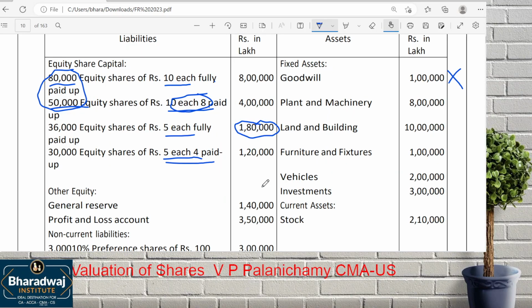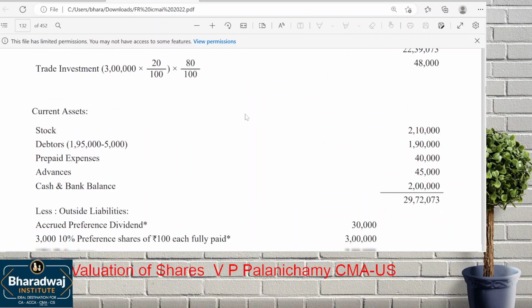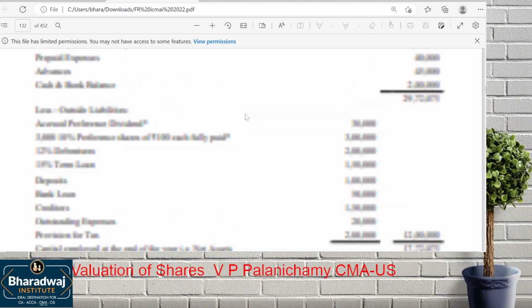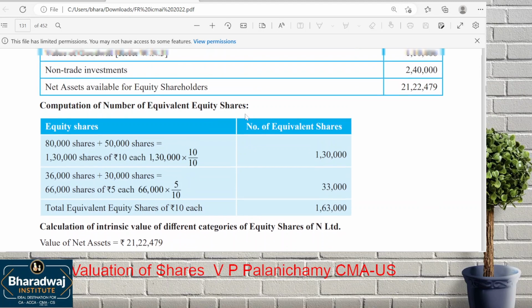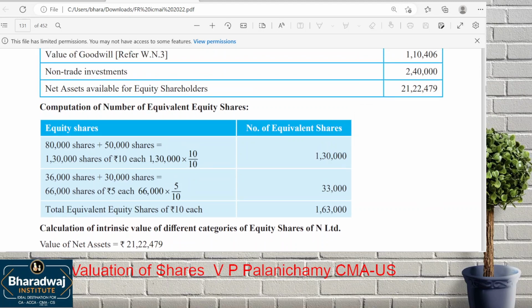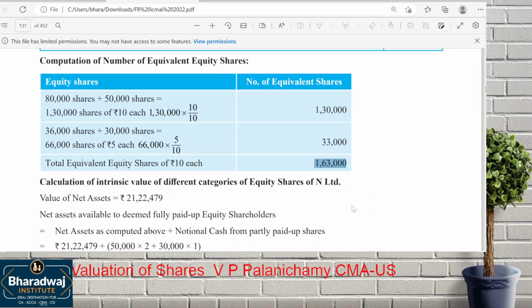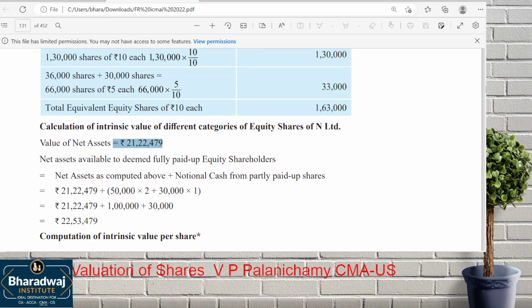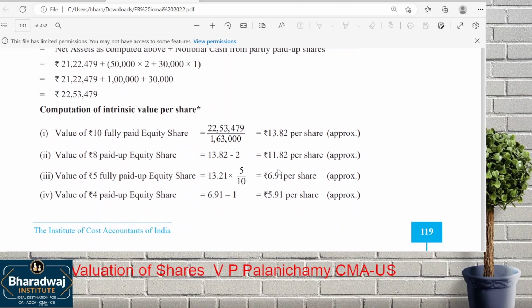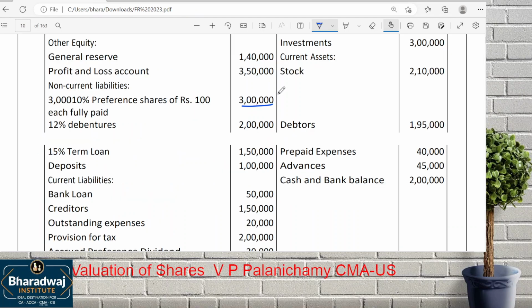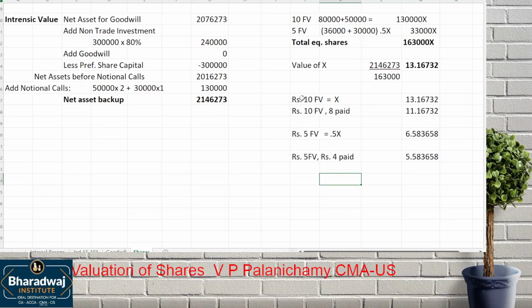This they have done correctly, but the final answer will be wrong because of other values. You can look at it, they would have used an equivalent method. 1,30,000 plus 33,000, total 1,63,000. Net assets divided by 1,63,000, they would have worked out the value like 13.82. Minus 2 for 8 rupees paid up value, 0.5x half the value minus 1 rupee. But the numbers would have been wrong because of other answers. But this is a correct answer for the question that is given.